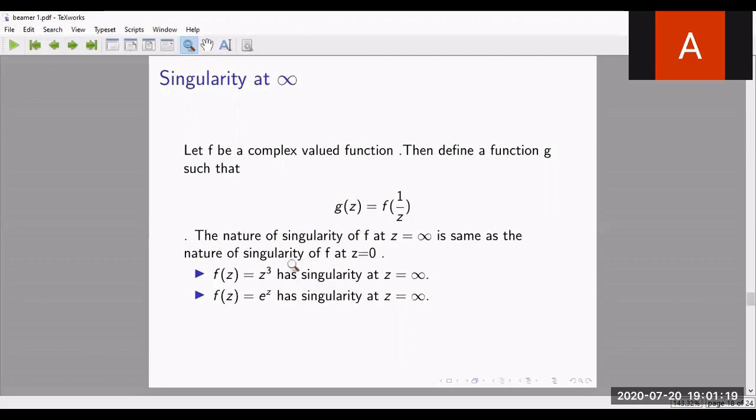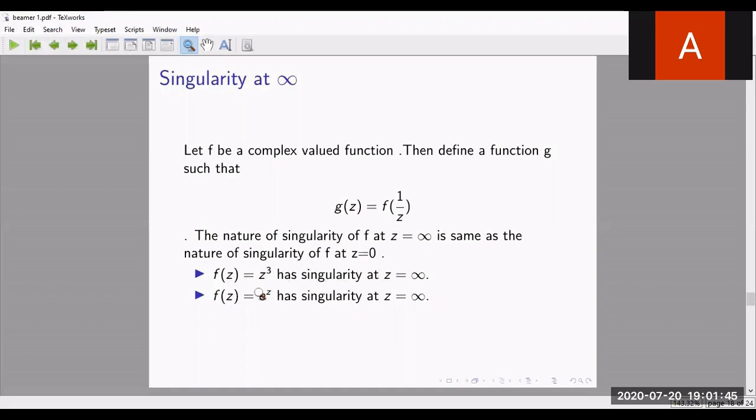So look at this example. f of z equals z cube. See, except at infinity, this is a polynomial function. We know polynomial functions are always analytic. Okay, z cube is analytic everywhere except at infinity. You should not say that generally, but if we consider z equals infinity, then f of z equals z cube has a singularity only at infinity.